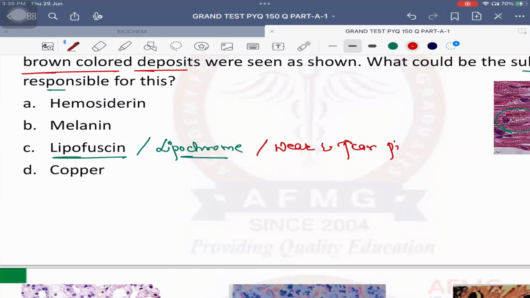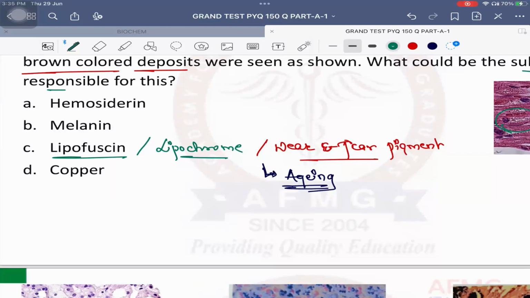Lipofuscin or lipochrome or this wear and tear pigment will deposit with increasing age of the patient. So lipochrome deposition is suggestive of aging. Lipochrome deposition in the cell is suggestive of aging. And it is which color pigment? Brown colored pigment. It deposits around the nucleus, that is perinuclear arrangement. No issues with this, anybody? So whenever an old patient comes, heart biopsy, any biopsy, if they say brown color deposits, you need to think in terms of lipofuscin or lipochrome.